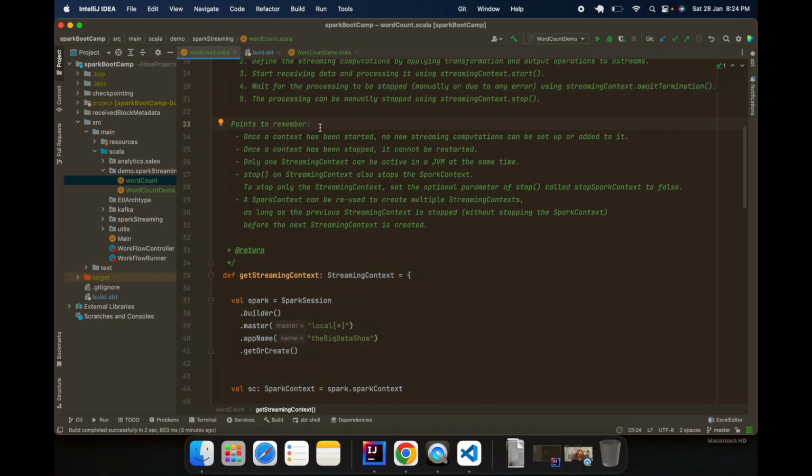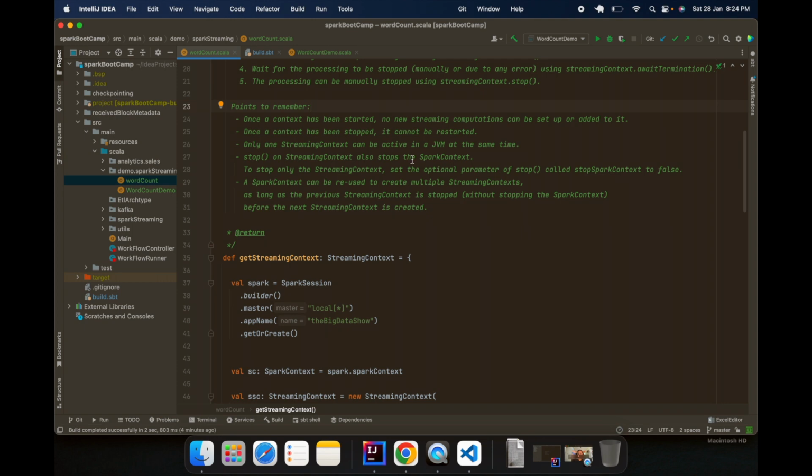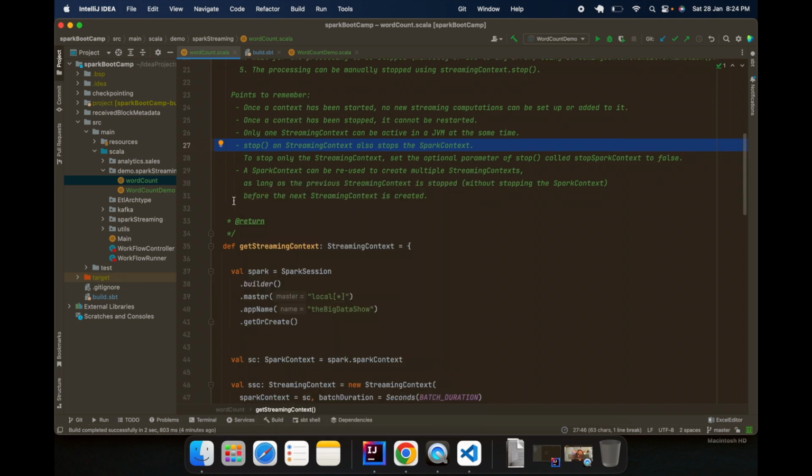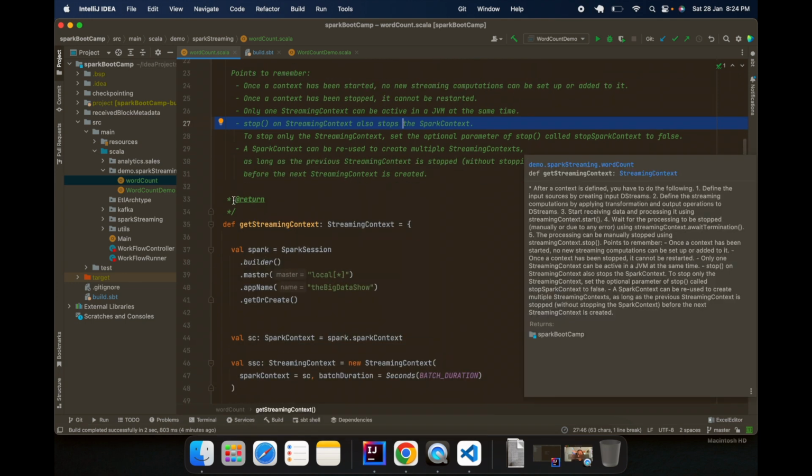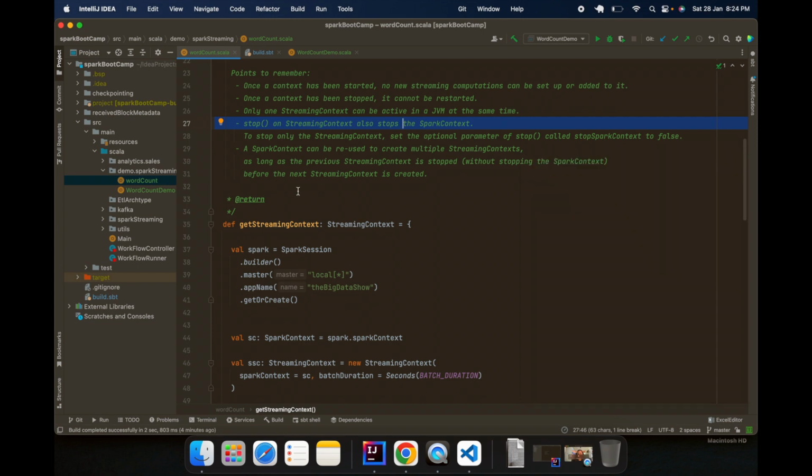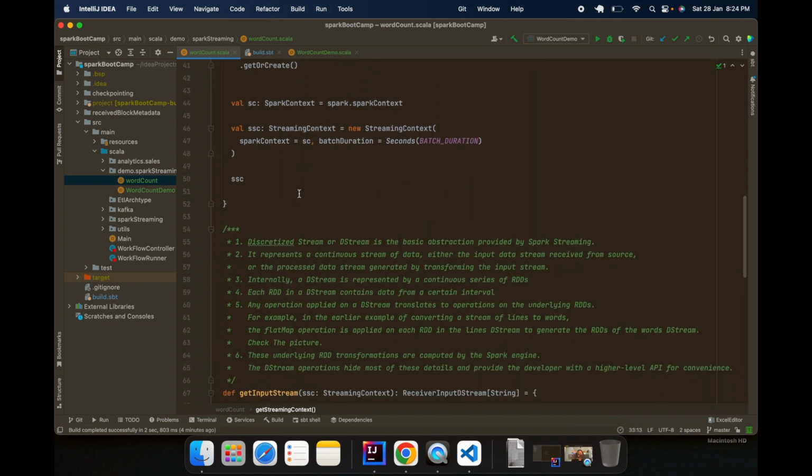Just think. You have to understand that when the context is started, no new streaming computation can be set up or added to it. So the first thing is that before starting your context, you should be ready with everything. And in one JVM, what is a JVM? JVM is a Java Virtual Machine where our Scala code and any other code is running, right? In one JVM, in one cluster, we can only have one streaming context. And stop is what we can use to stop it. So streaming context is very clear. You can have one streaming context per JVM, and you have to be ready with everything before starting your streaming context. This is very simple.